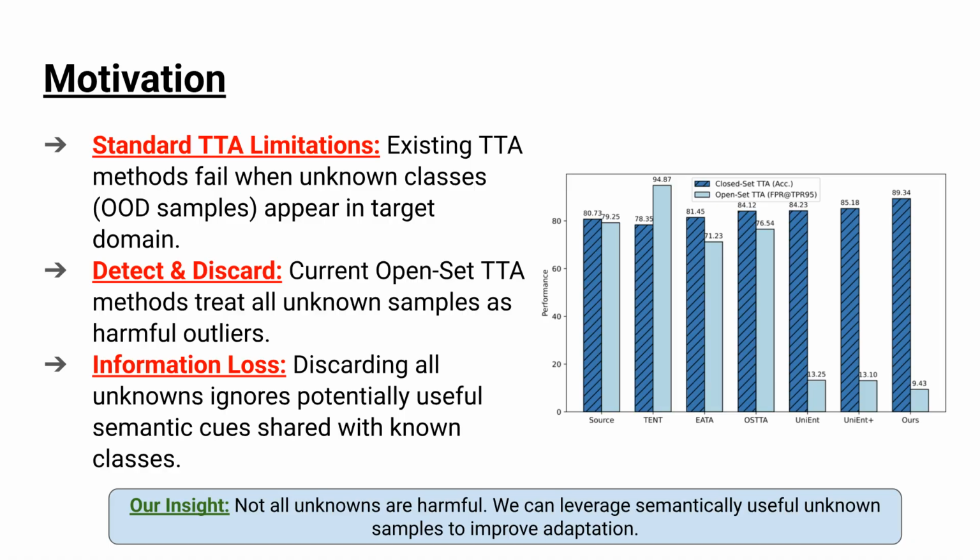Most current OpenSet TTA methods follow a simple strategy: detect unknown samples and discard them during adaptation. While this avoids negative transfer, it introduces another problem: information loss. Not all unknown samples are harmful. Some unknown samples may share useful semantic features with known classes. For example, an unknown animal class may still share texture or shape features with known animals. If we discard these samples completely, we lose valuable information that could help the model adapt. Therefore, our key insight is, not all unknown samples are harmful. Some unknowns are semantically useful, and we should leverage them during adaptation.